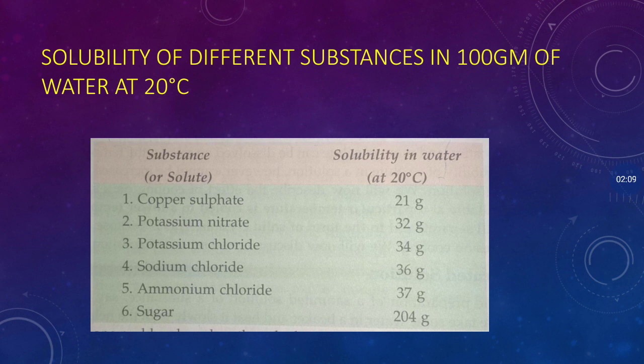You can see the solubility of copper sulfate is 21 gram, potassium nitrate is 32 gram, potassium chloride is 34 gram, sodium chloride is 36 gram, ammonium chloride is 37 gram, and sugar is 204 gram. So we can say sugar has the maximum solubility in 100 gram of water at 20 degrees Celsius.